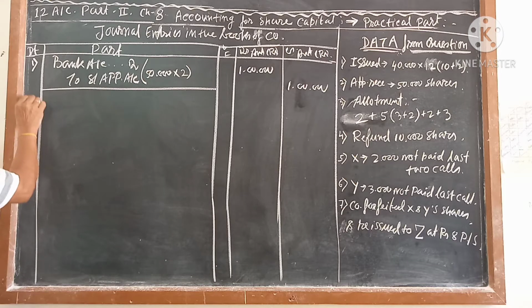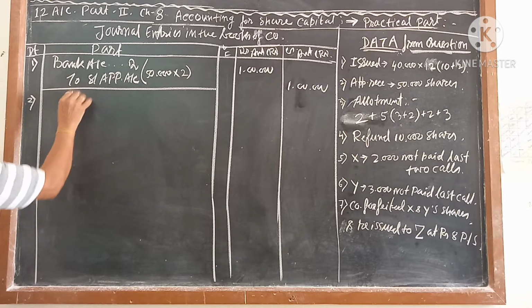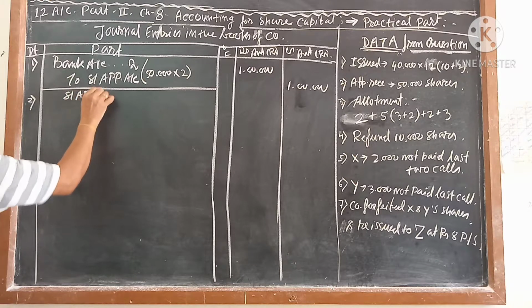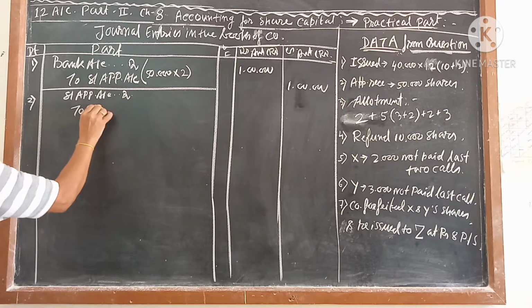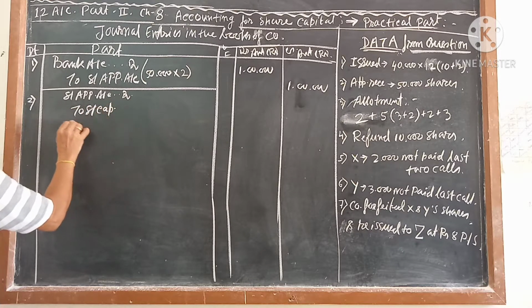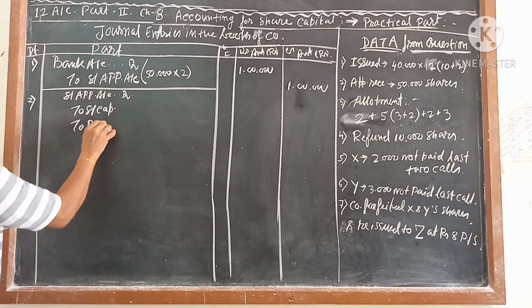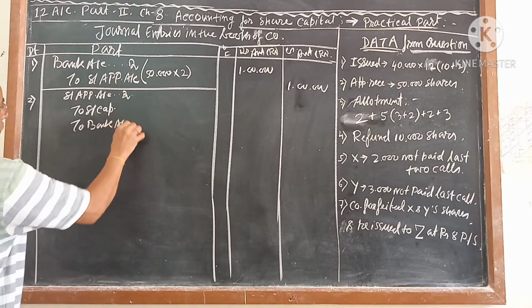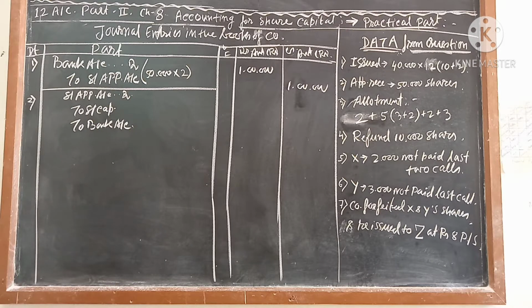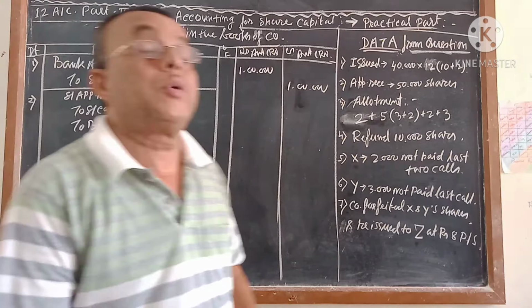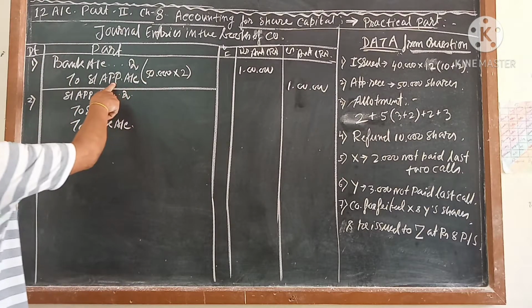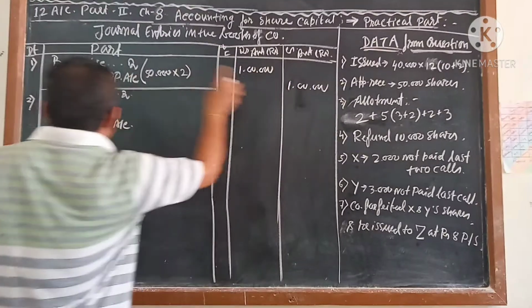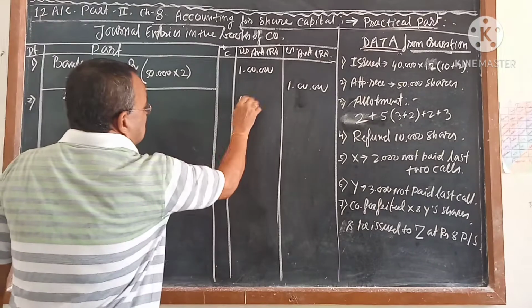So let me write the second journal: share application account debit to share capital, to bank. Because the premium amount is not with the application, the premium amount is with the allotment. First of all, share application was credited by 1 lakh, the same amount we make a debit.